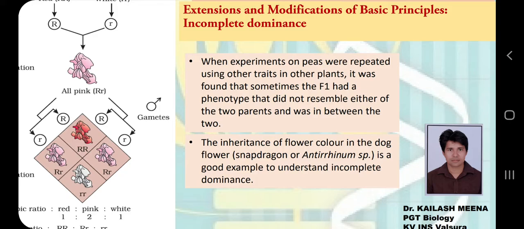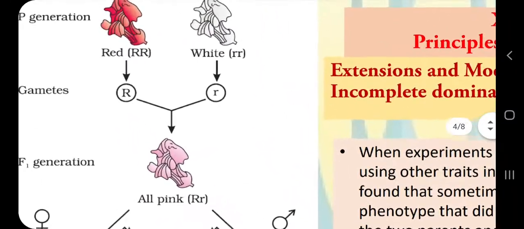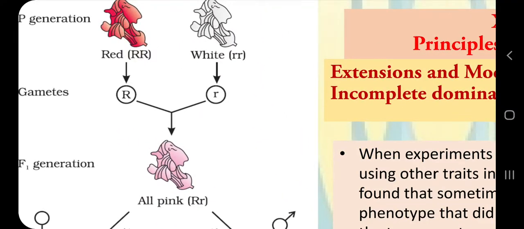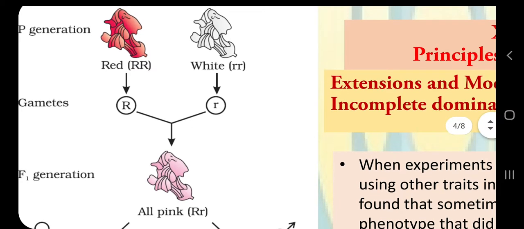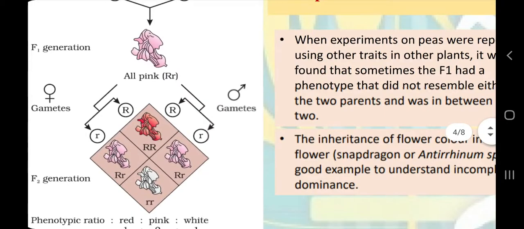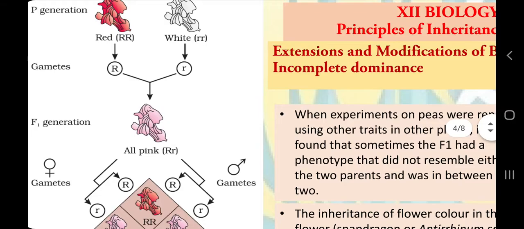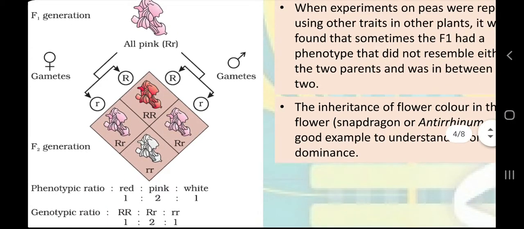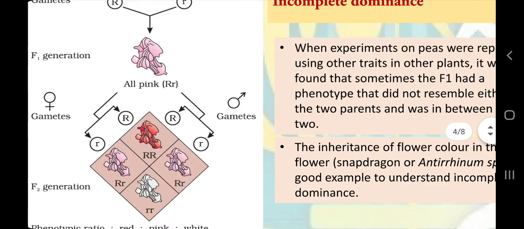This example shows exactly the same result for the F1 generation. We can see the pink flower in the F1 generation, and we can assume that blending can happen here, because by blending red flower color and white flower color we can get pink flower color. But this also can be explained by Mendel's laws. How? Because of the results of the F2 generation. In the F2 generation we are able to see red plants exactly like purebred red, white flowers exactly like purebred white, and also the pink plants.